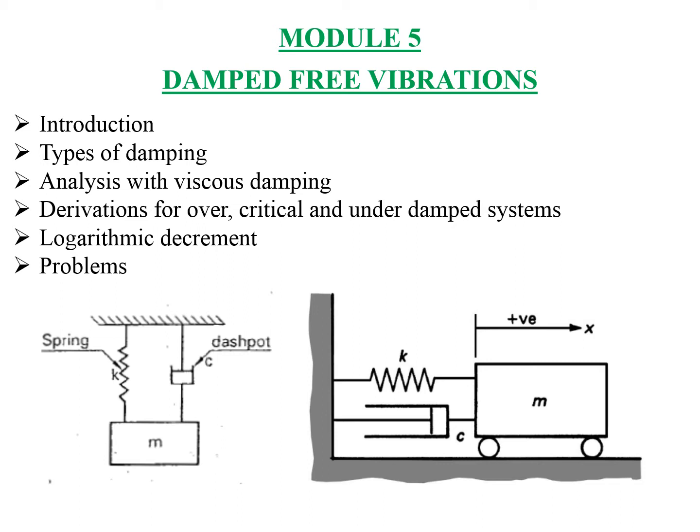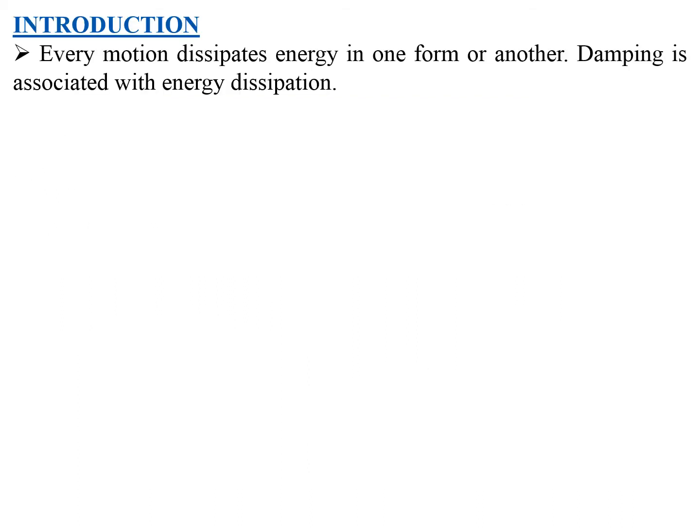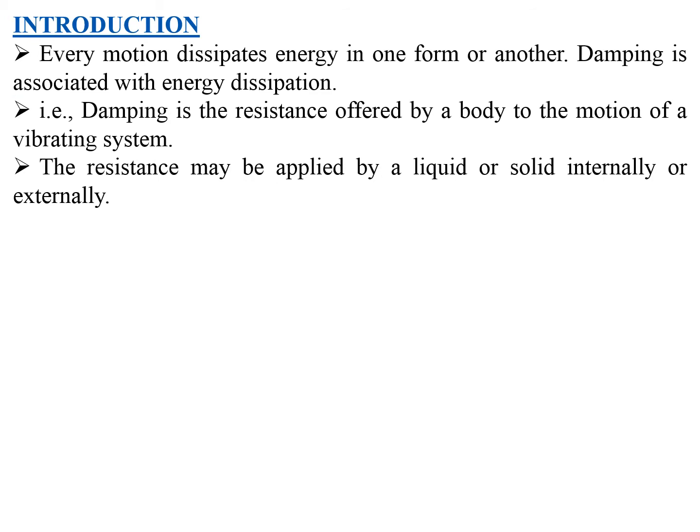First we will learn the basics of damped free vibrations, that we will be learning in our introduction part. So in module 4 we have discussed what is a damped system and what is an undamped system. So mainly here we will be learning about damping.